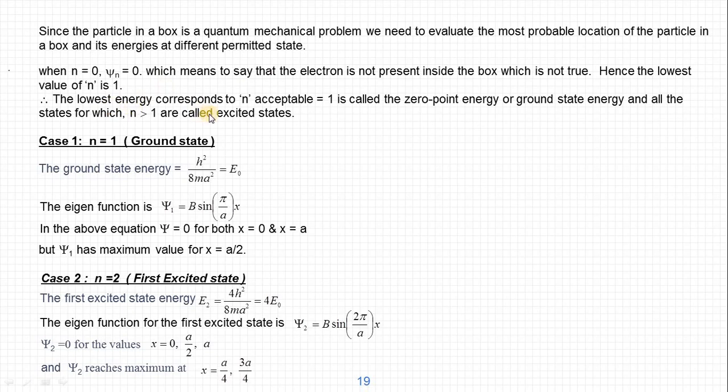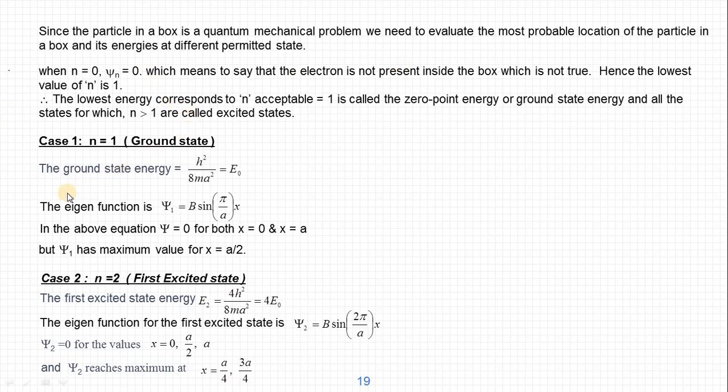Therefore the lowest energy, corresponding to n equal to 1, is called the zero point energy or the ground state energy, and all the states for which n is more than 1 are called excited states. So n equal to 1 is the ground state, and if n is more than 1, those are called excited states.